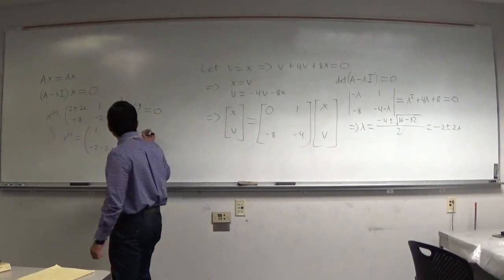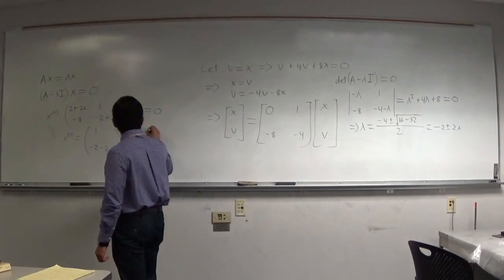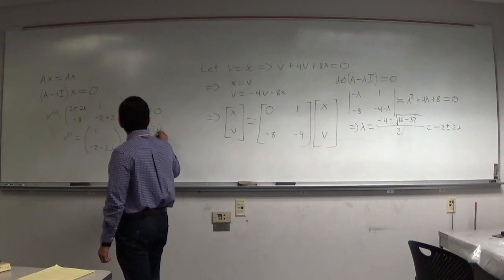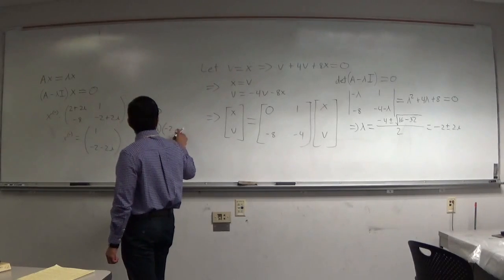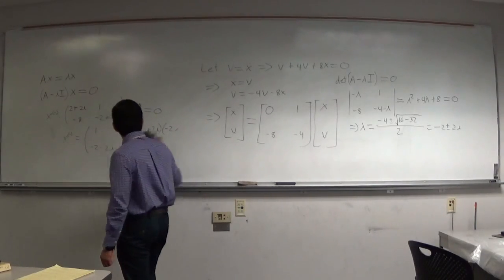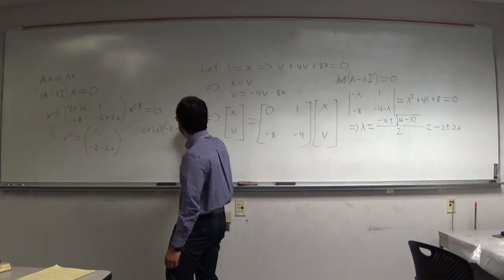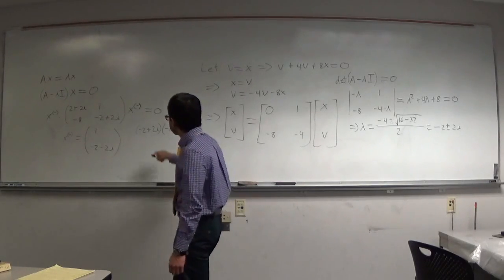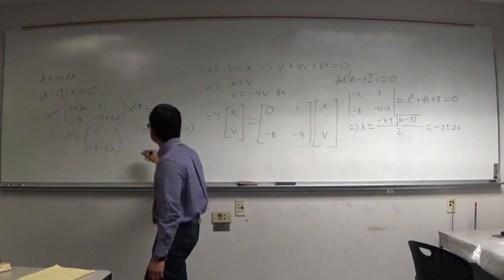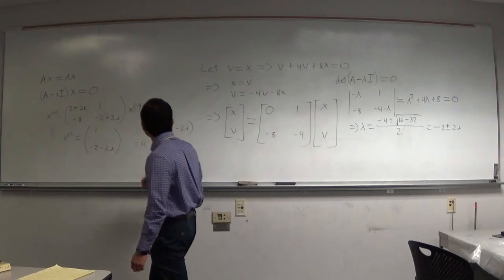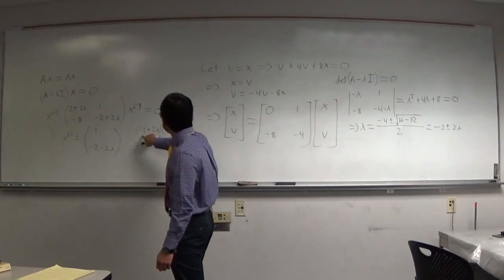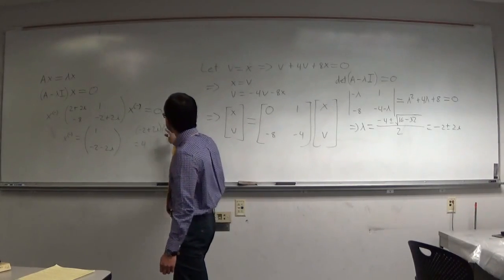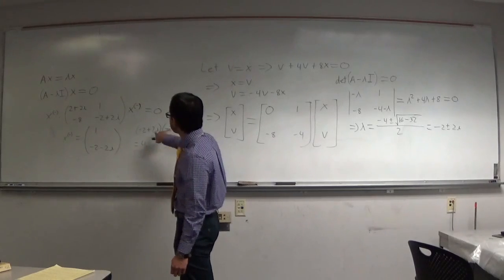So if you see here, we have negative 2 plus 2i times negative 2 minus 2i. We have negative 2 times negative 2, that's going to be 4. The i terms will cancel.